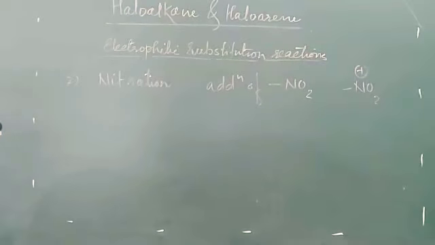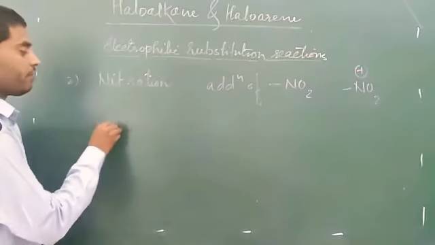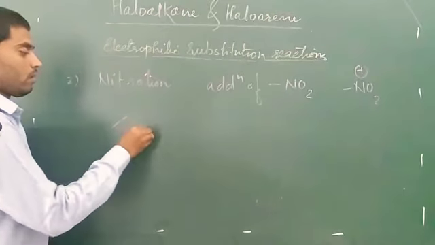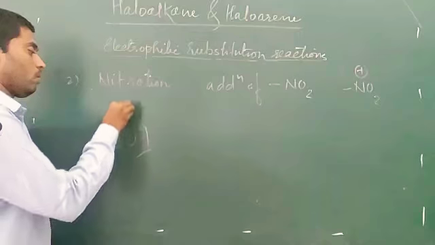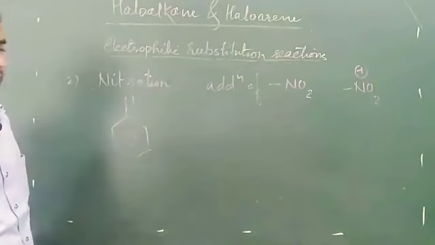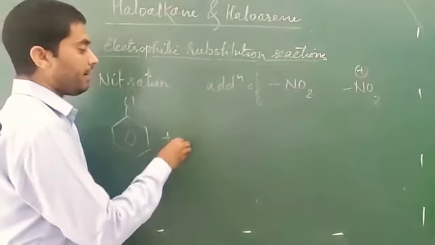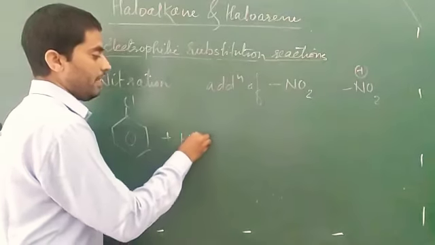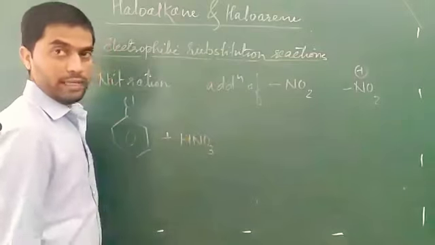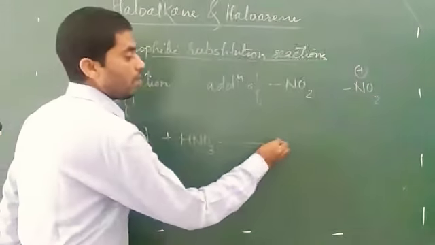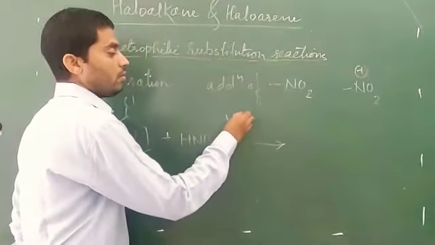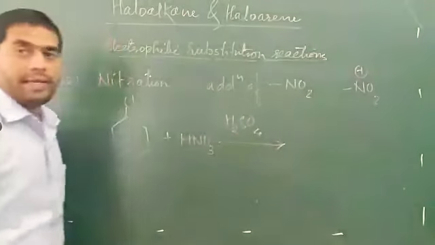Now chlorobenzene on reaction with nitric acid, HNO3, in presence of sulfuric acid.